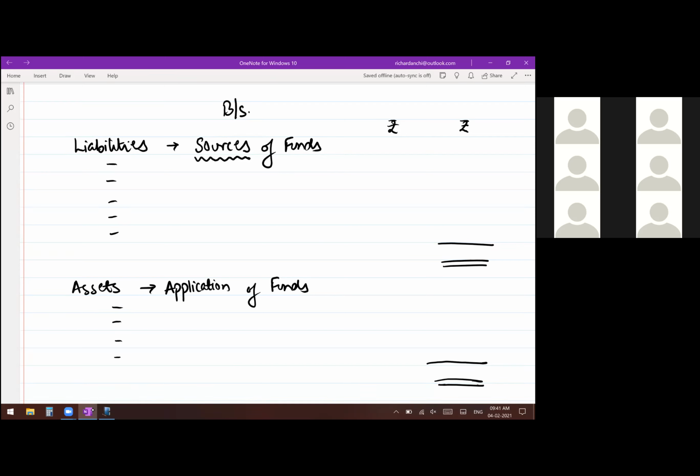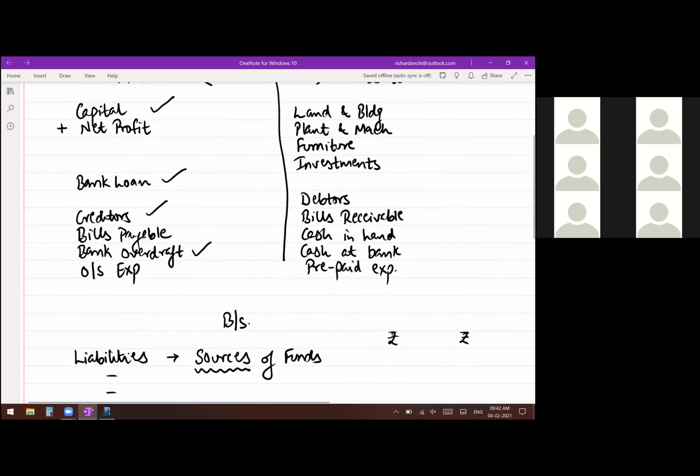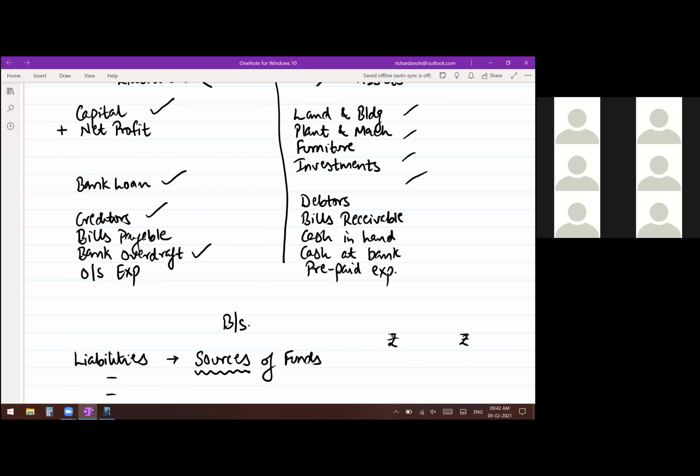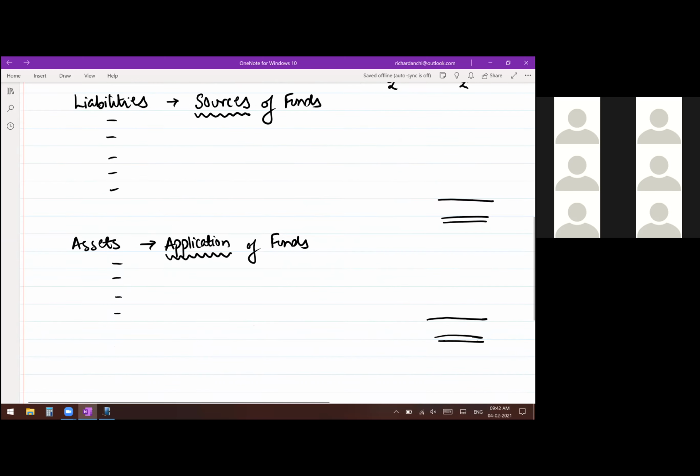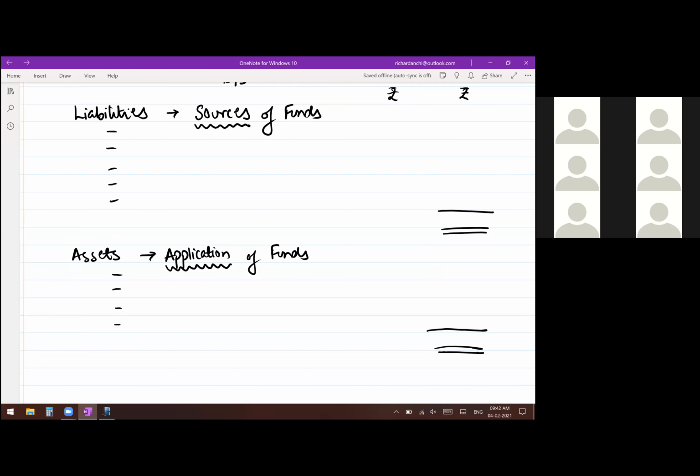Now, once you have collected money, where all did you spend that money is known as application of funds. Yes, you used to purchase some assets. You used to purchase some stock. Okay, all of that is on your asset side. Where all did you use your money? That is known as application of funds. So the name in the vertical format changes. Instead of calling it the liability side, now we are going to be calling it sources of funds. And same on the asset side, use the words application of funds. This is how you will see balance sheets being prepared in the companies.